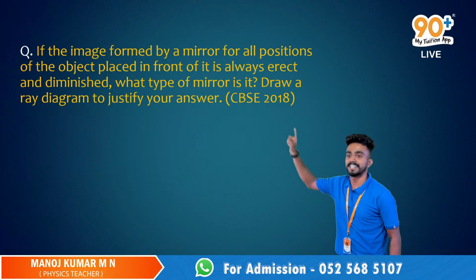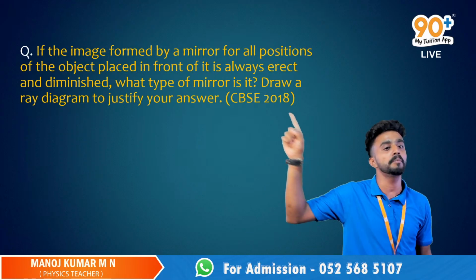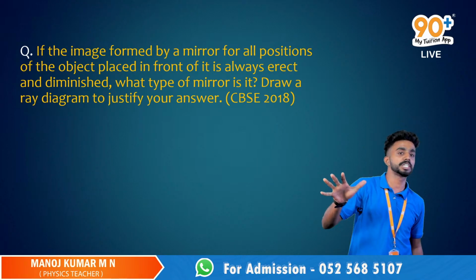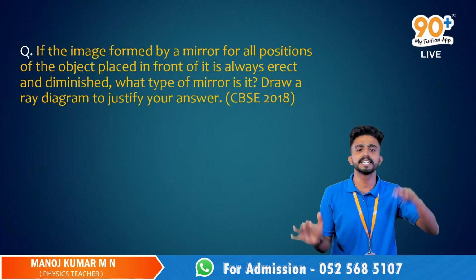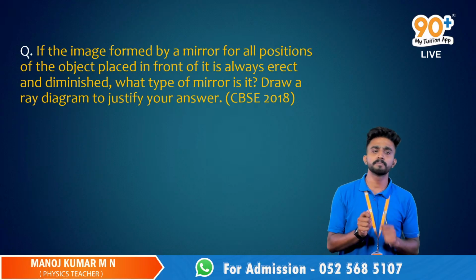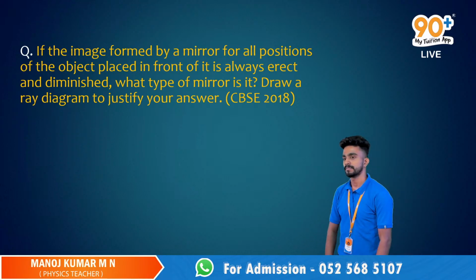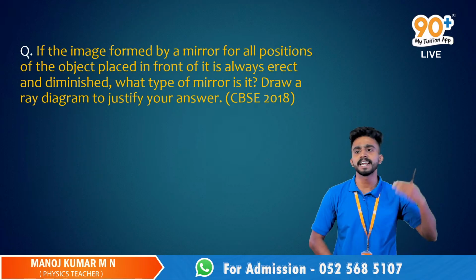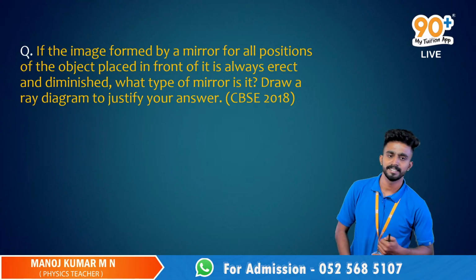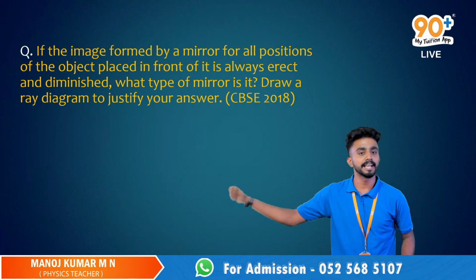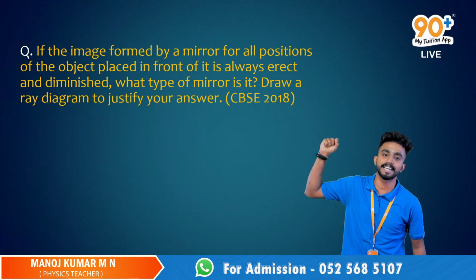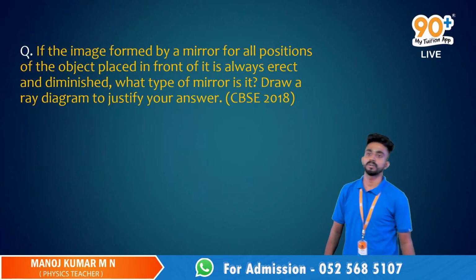My question is, if the image formed by a mirror for all positions of the object placed in front of it is always erect and diminished, what type of mirror is it? What do you think? Always, we are getting the image as virtual and erect. So the object is kept always in front of the mirror, and the image which we are getting is always erect and diminished, or virtual and erect.